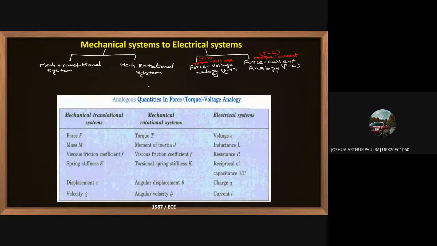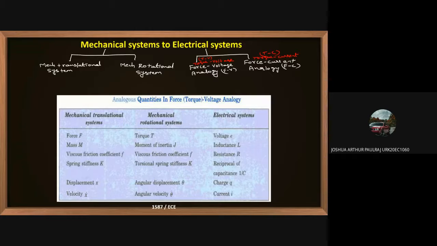We have two types in the mechanical system and two types in the electrical system. Whichever conversion we are trying to do, force is the equivalent parameter for voltage, force is the equivalent parameter for current, torque is the equivalent parameter for voltage, and torque is the equivalent parameter for current. That is the meaning.